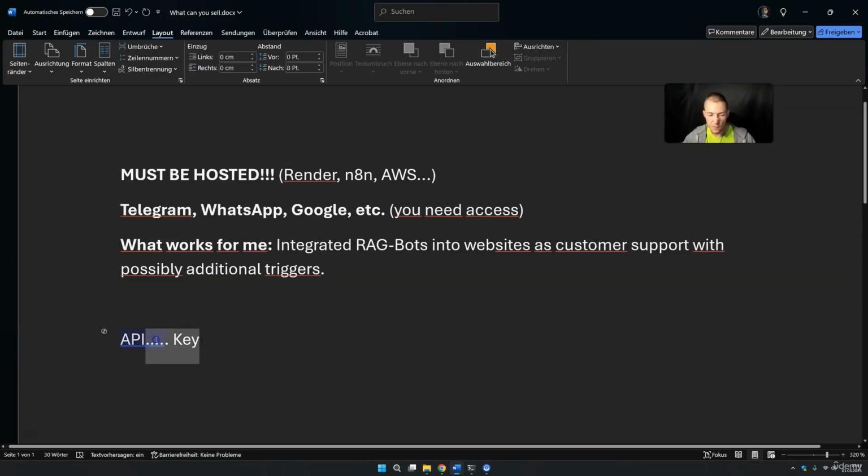Call it maintenance or whatever, but I have found out that nobody wants to make API keys on their own. Come on, your clients will most likely not be developers, so you need to make these API keys, and you need to pay for this upfront. But then you simply charge for maintenance, or you can also charge upfront. You can charge however you want. Later, of course, more on pricing.